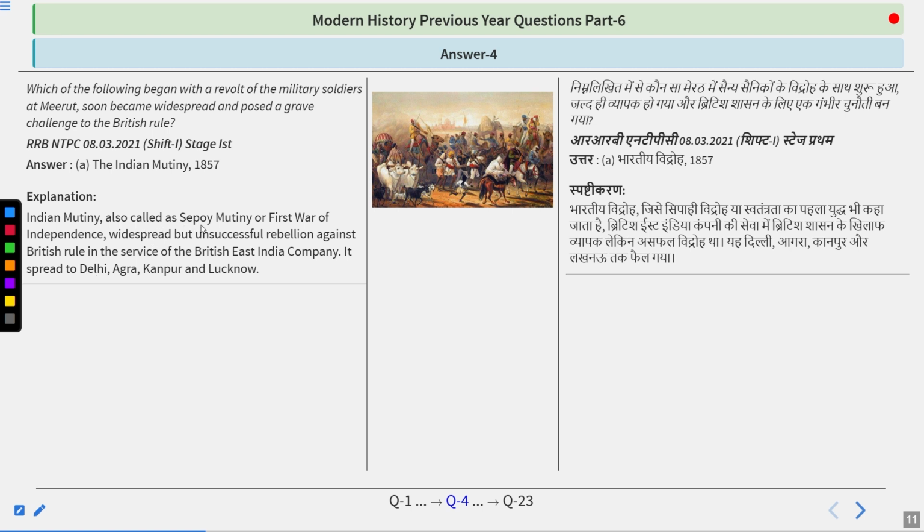The Indian Mutiny, also called the Sepoy Mutiny, the first war of independence, as it was said by Veer Savarkar, was a widespread but unsuccessful rebellion against British rule in the service of the British East India Company. It spread to Delhi, Agra, Kanpur, and Lucknow. So the answer to this question is the Indian Mutiny 1857.